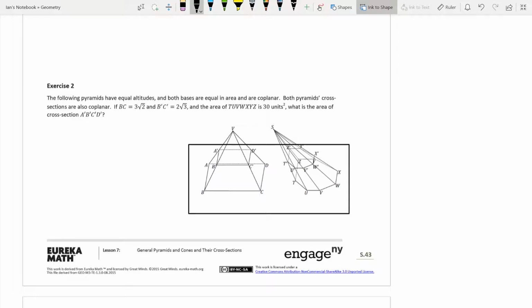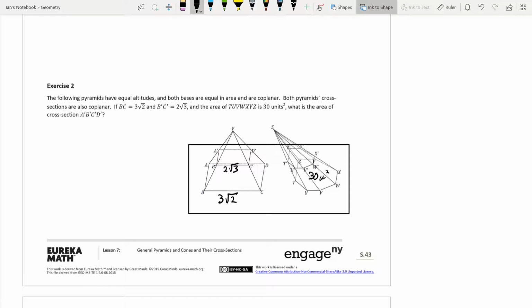And both pyramids' cross-sections are coplanar. So if I were to put a little shelf on my desk, then I put something on that shelf, those two things are coplanar as well. So if BC is 3 square root 2, and B prime C prime is 2 square root 3, and the area of TUVWXYZ is 30 units squared, so this area right here is 30 units squared. What's the area of ABCD?